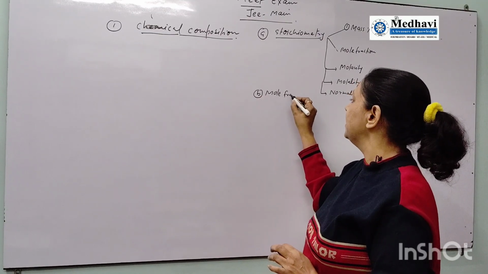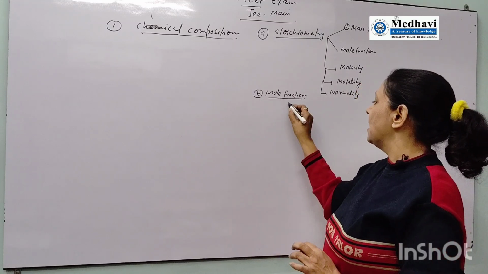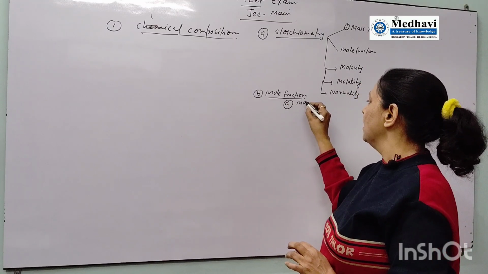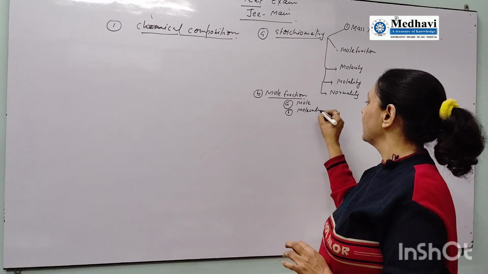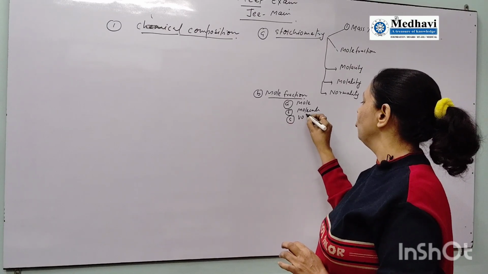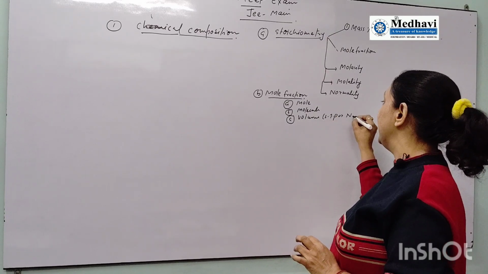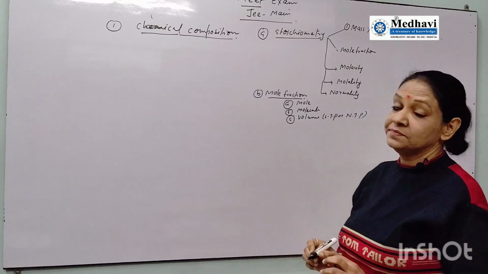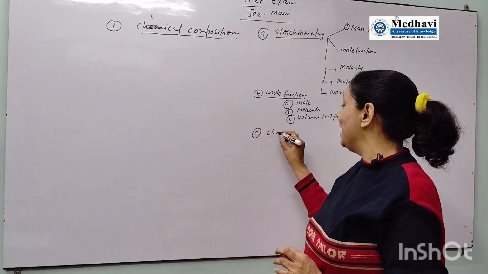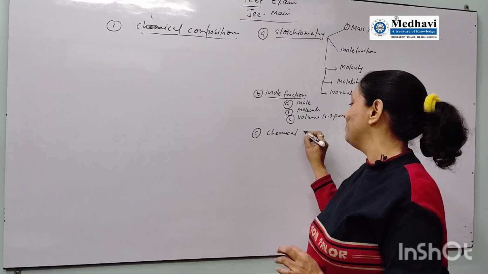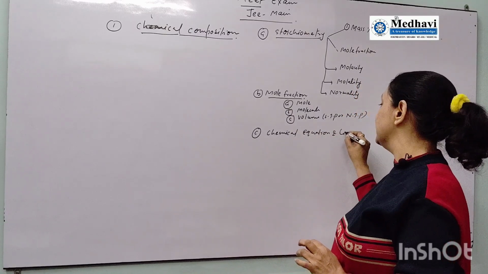Very, very important are mole fraction questions: how to find moles, how to find molecules, how to find volume at STP or NTP. Then the chemical equation is also very, very important, along with the limiting reagent.